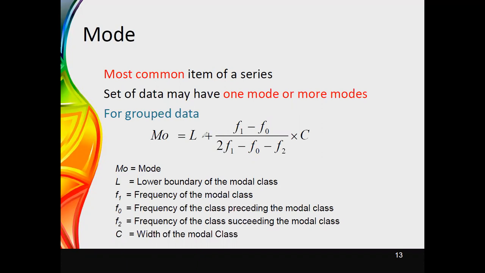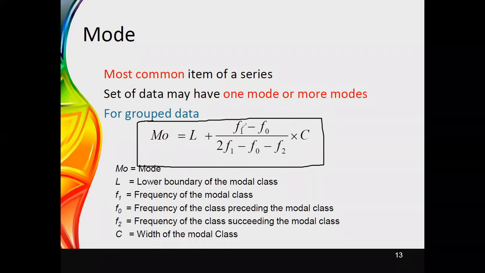To calculate the mode value for a set of group data, you can use this equation. If you go through the terms here, Mo denotes the value that we are obtaining for the mode, and L is the boundary of the modal class. F1 is the frequency of the modal class.